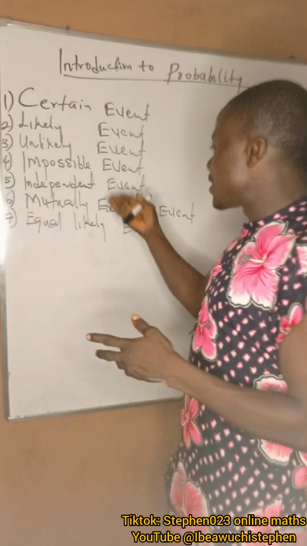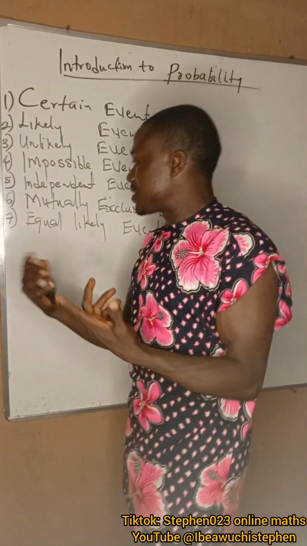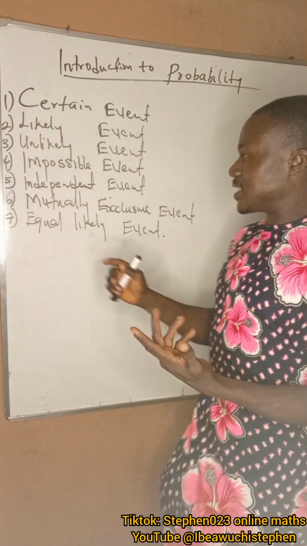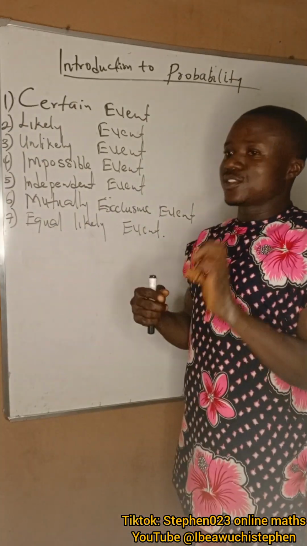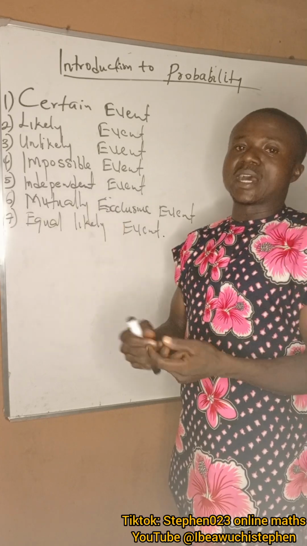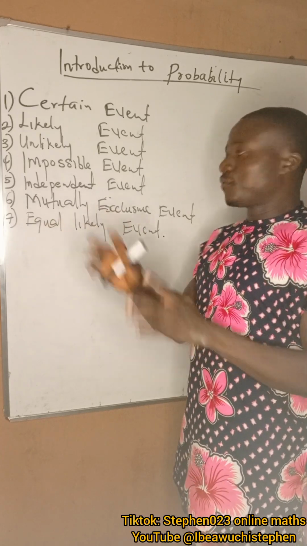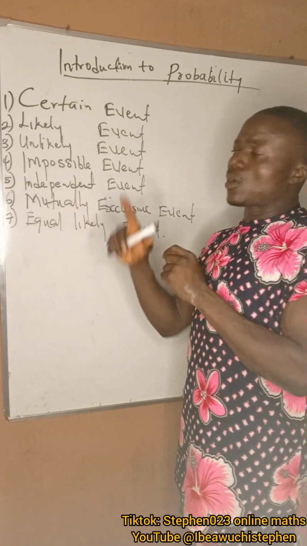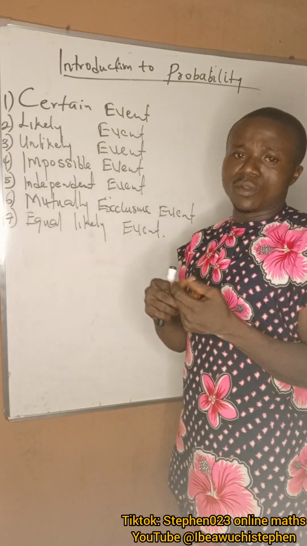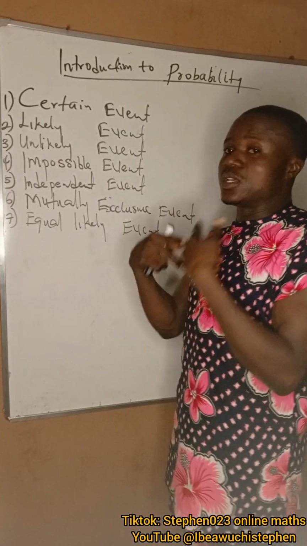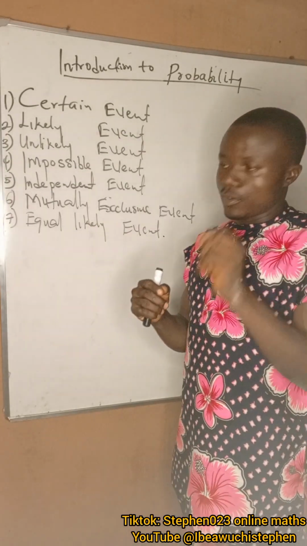Then finally, equally likely. Two events are said to be equally likely if both of them have equal chance of occurring. Example, if a bag contains 2 kinds of identical balls of the same size but different colors, maybe 6 red and 6 blue, the probability of picking either a blue ball or a red ball will happen equally. That means they are equally likely to occur because they are equal in number.